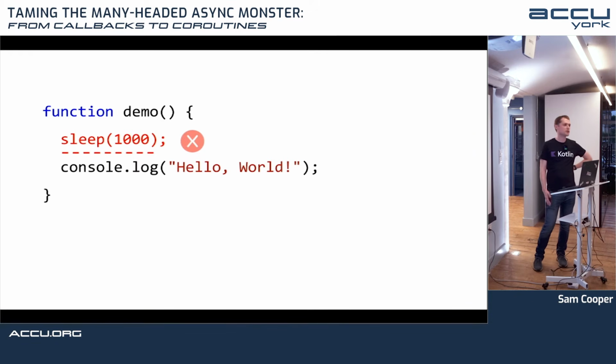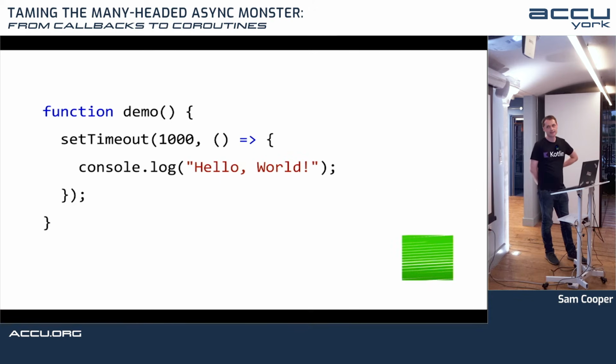If JavaScript did have this function, then this would have a problem because it would block your thread. JavaScript code is typically going to be running single-threaded. And if you block this thread, then your browser's not going to be able to do anything else, and your page is going to be frozen. And this is the kind of issue you run into with mobile apps, all kinds of UIs. You don't want to freeze your main thread. You don't want to stop it from doing the other important things that it's meant to be doing.